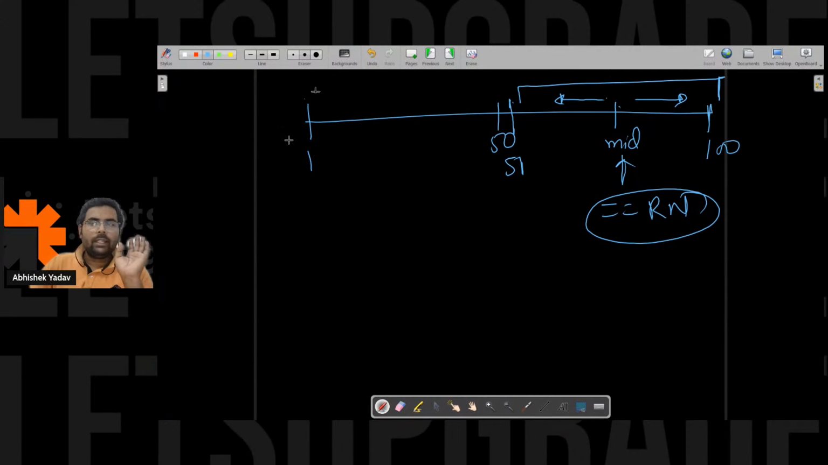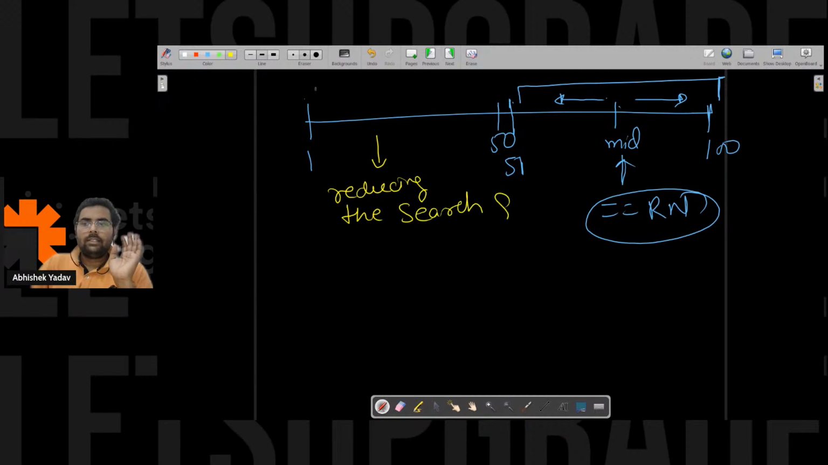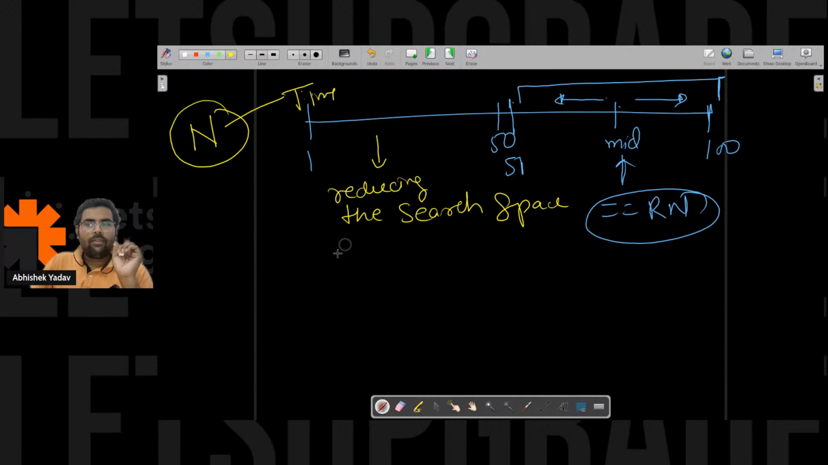So what I am doing here, I am reducing the search space, right? Previously we were doing the attempts n times in order to win the game. Now for the first time I have options from 1 to n. After that, in the second iteration, I have options from 50 to 100, that is half, n by 2, right? After that, it will get reduced to n by 2.